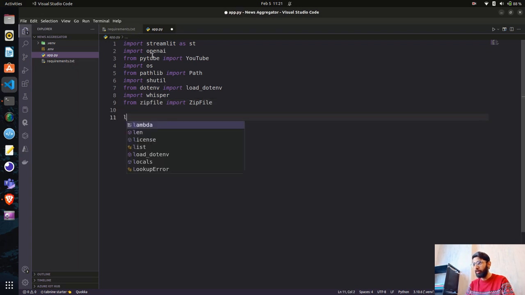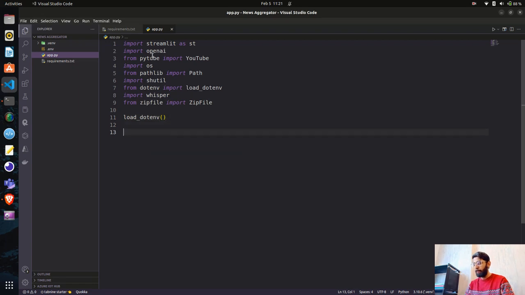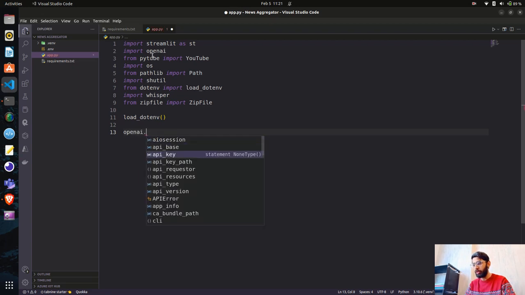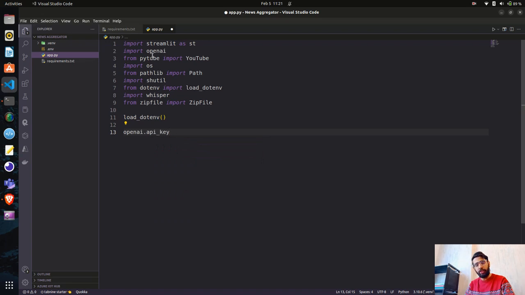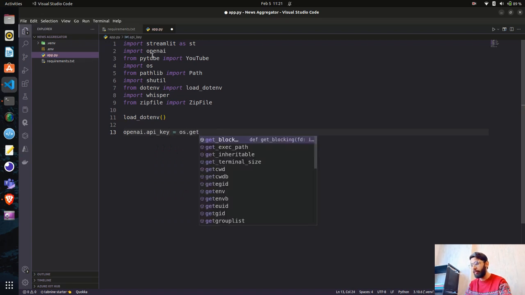First thing I will do, I will call load_dotenv, which is a function, and now I will define my OpenAI API key variable here, which will import my credentials from that env file that I have created. You can see I have an env file here, right, .env, where you can store your sensitive credentials, like the API key is one of them.